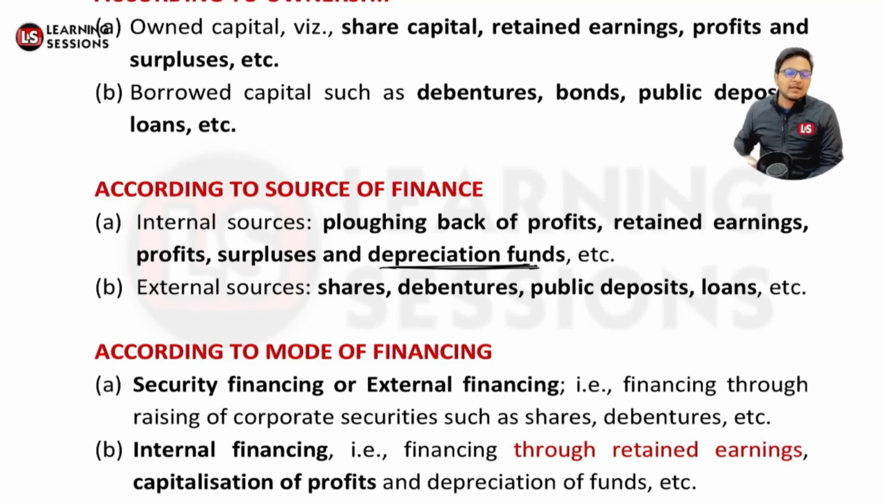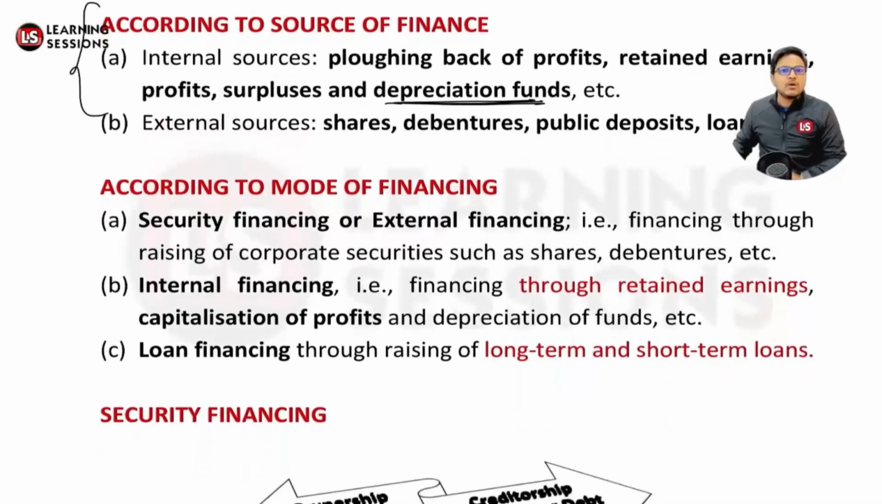And the external sources could be that you have issued shares, debentures, public deposits, or you have taken any loans, right? Those are the external sources. So it's quite important to learn all these segregations. And the other one is related to mode of financing. Now security financing, internal financing or loan financing. What do you mean by security financing? Security financing means when you have corporate securities such as shares, debentures, and you are issuing them so as to have the funds. That's related to security financing.